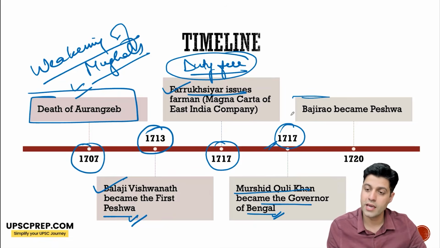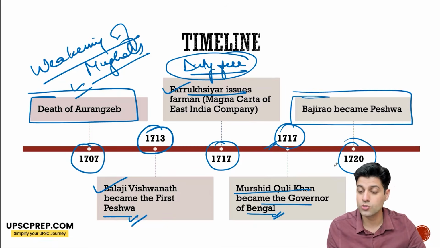Bajirao became Peshwa in 1720. He is also known as the Fighting Peshwa.